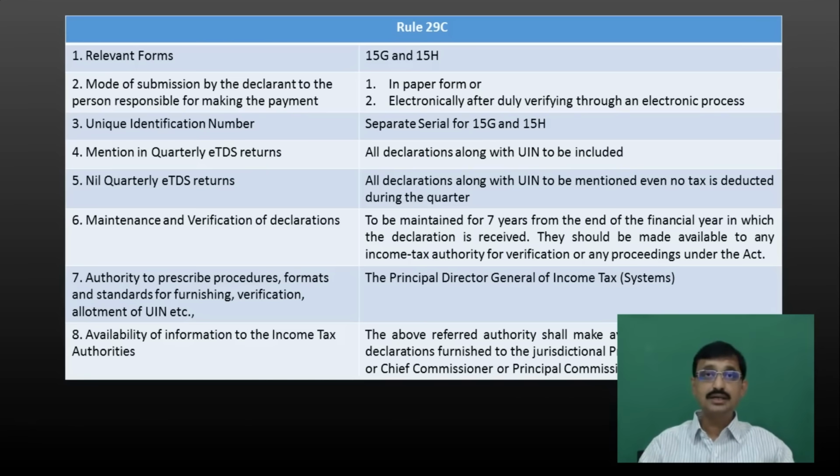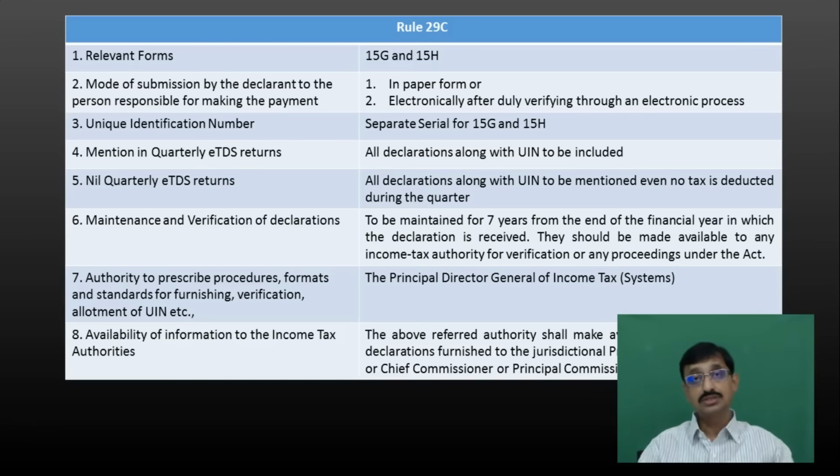Now this payer, though no TDS is deducted by him during that quarter, has to at least furnish a nil quarterly return. Or else he has to log into the Traces account, and there he has to state that he need not file the TDS return for that quarter because of so and so reason.